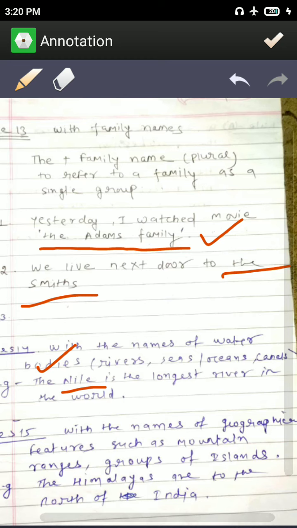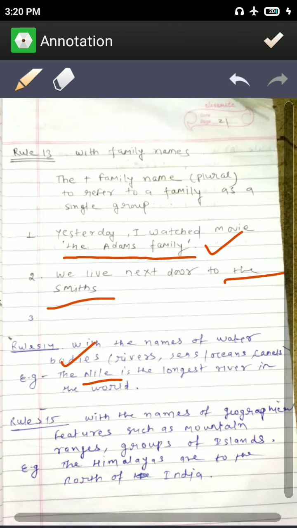Like the Indian Ocean is the only ocean which starts with a country's name. Okay, the Indian Ocean is an ocean that starts with a country's name, named after India, the Indian Ocean, but all the oceans do not start with a country name.